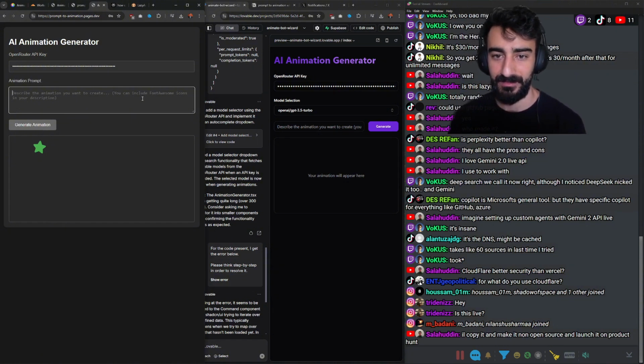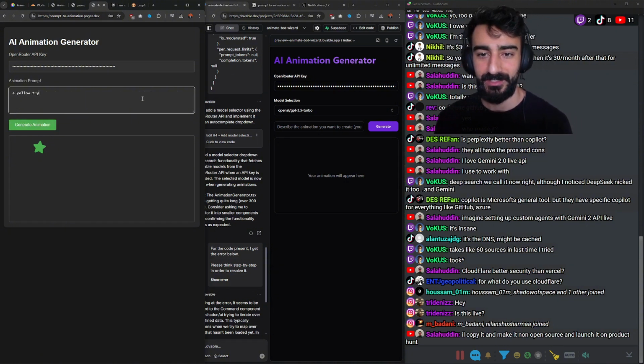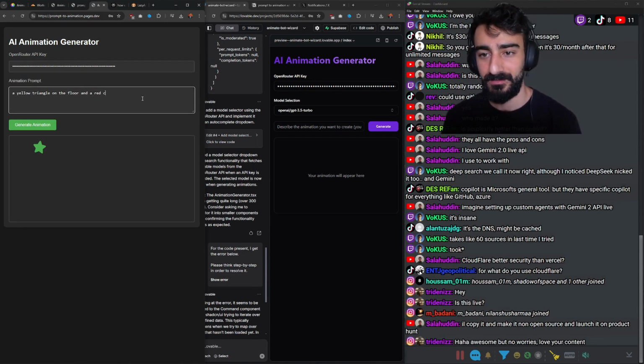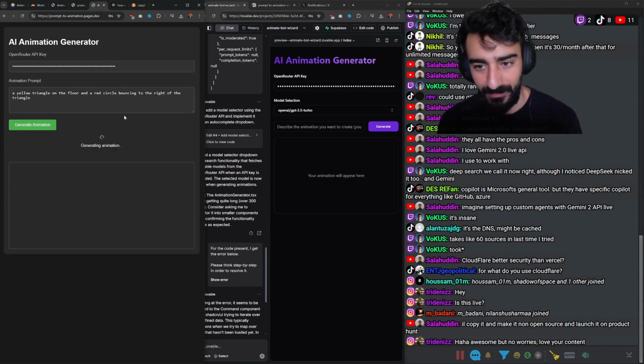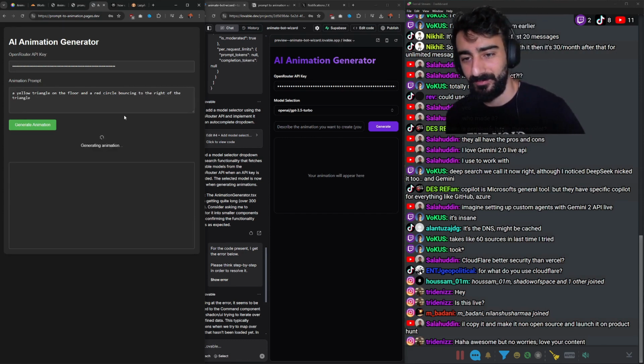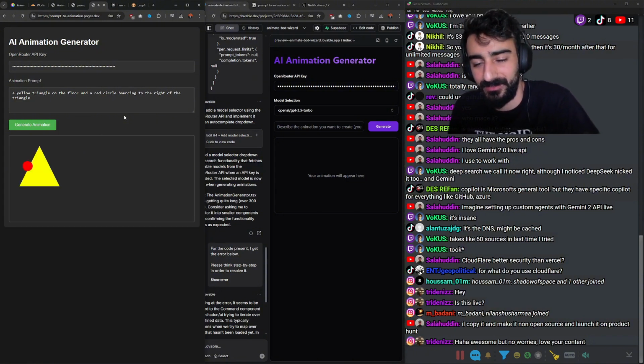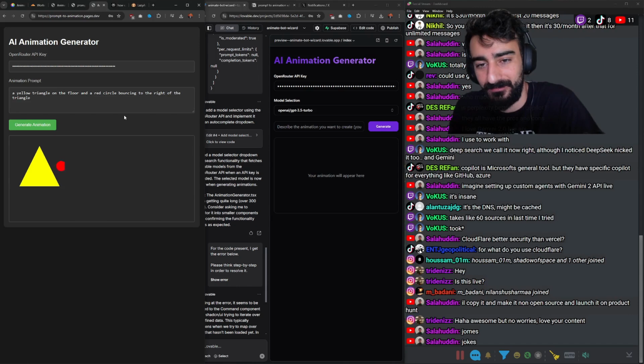Let's say a yellow triangle on the floor and a red circle bouncing to the right of the triangle. This is currently using GPT 3.5, so it's not too smart, but I'm gonna maybe change it to a smarter model. But there we go. Look, we have our yellow triangle and red circle.